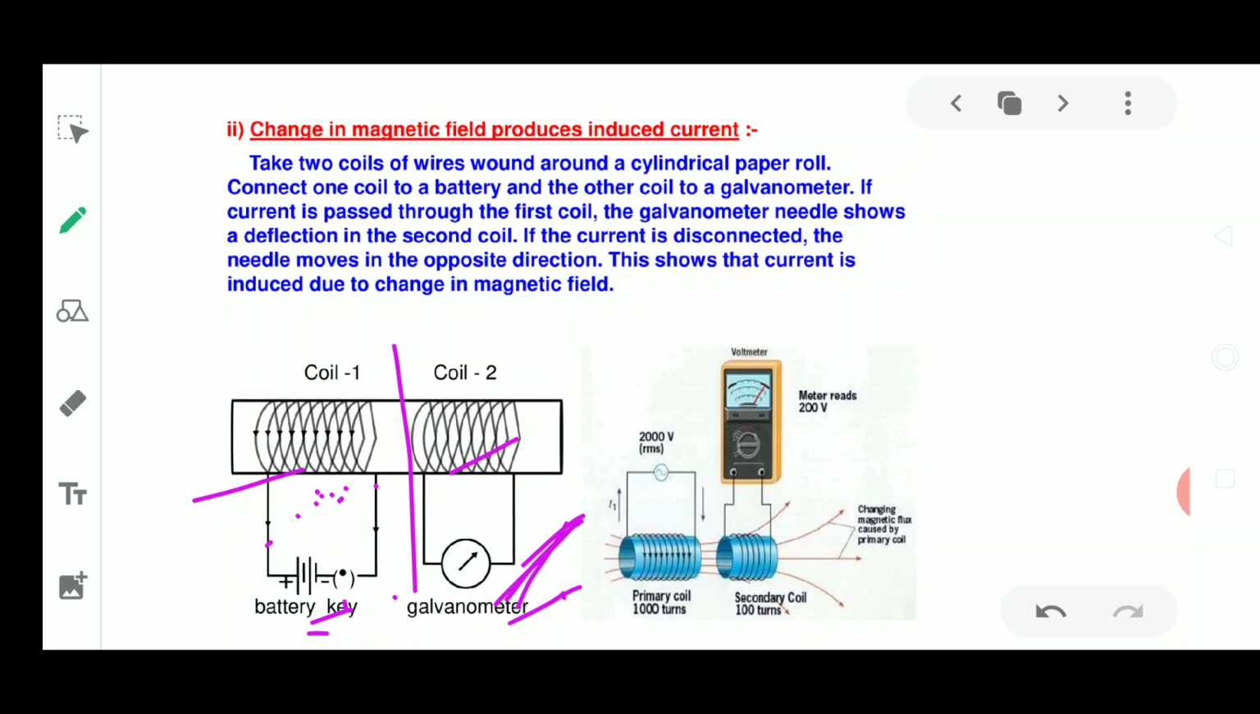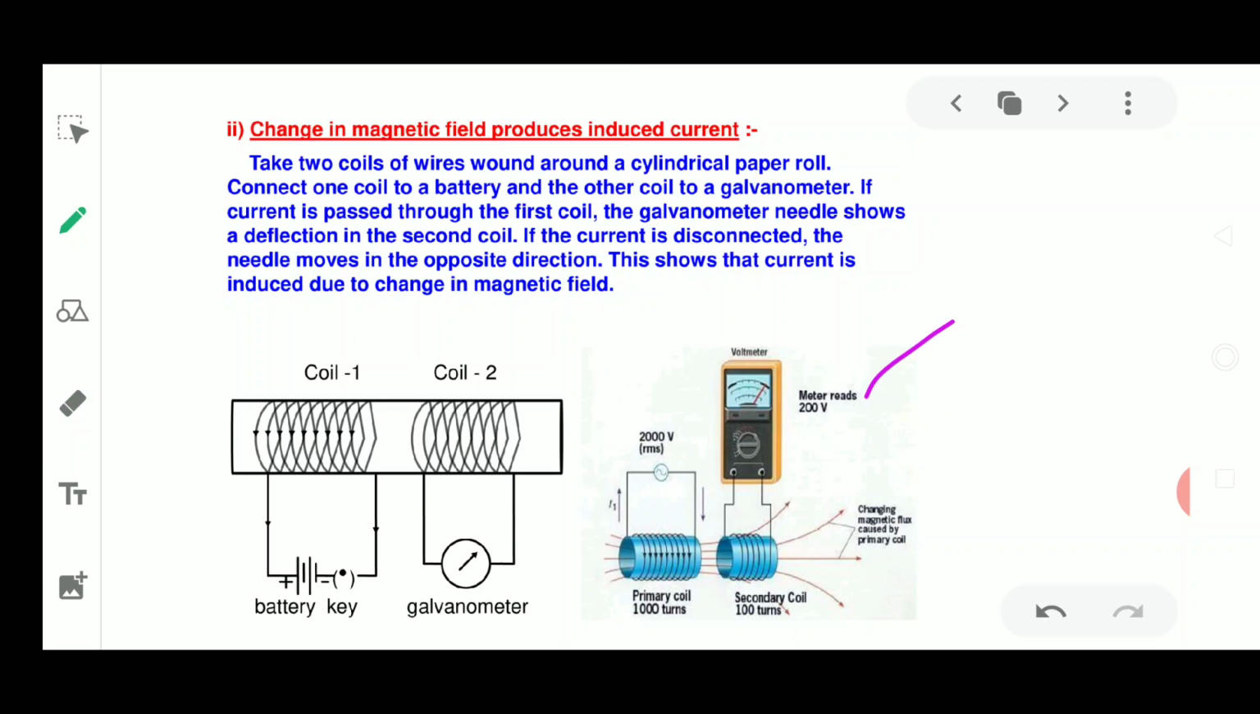How is the galvanometer getting disturbed? The deflection seen in the second coil is detected by the galvanometer. Now once the current is disconnected, the needle of the galvanometer moves in the opposite direction. This shows that current can also be induced due to a change in the magnetic field. You can change the magnetic field by passing different amounts of current, by placing batteries of different voltage, so that various changes in the magnetic field can be observed in this galvanometer. So this is how a galvanometer looks.